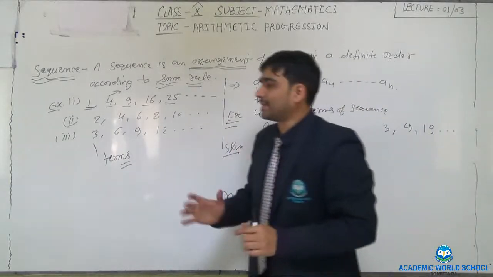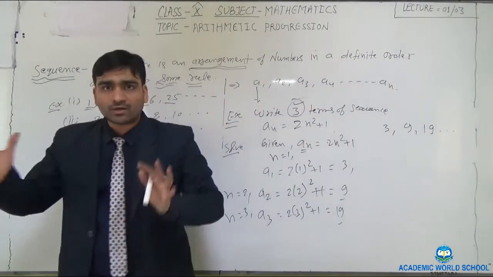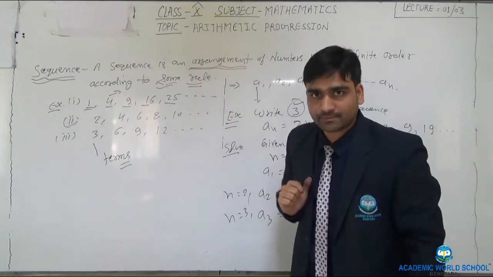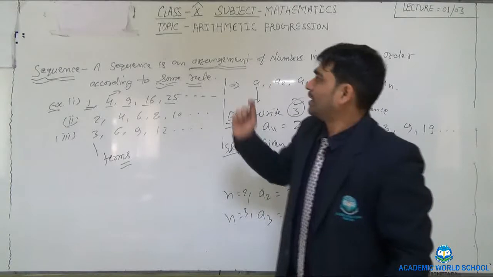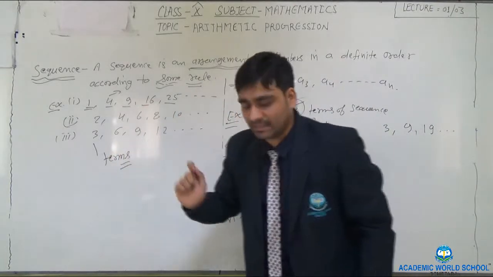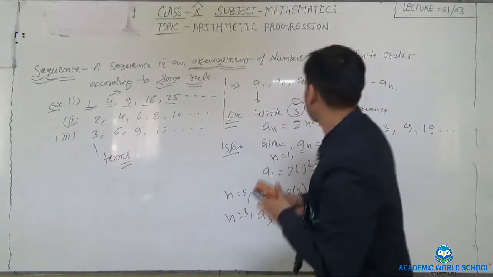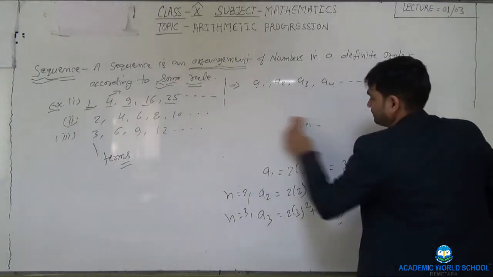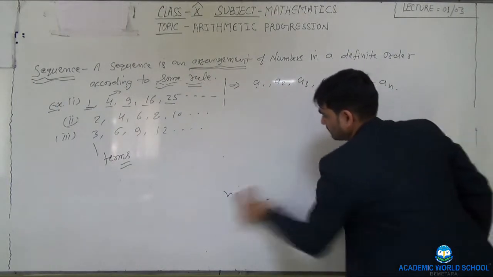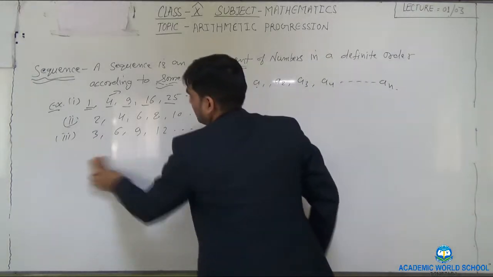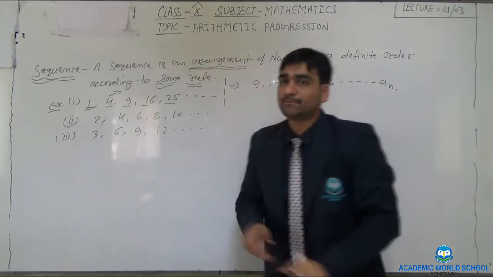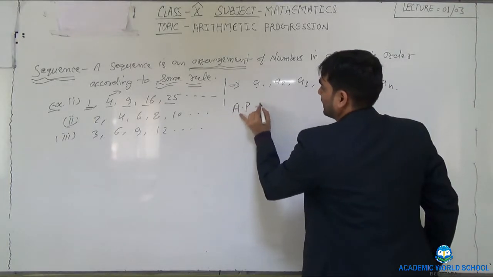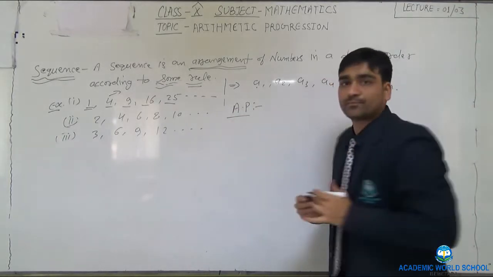Now after that we will come to our topic, arithmetic progression. AP is the short form of arithmetic progression.